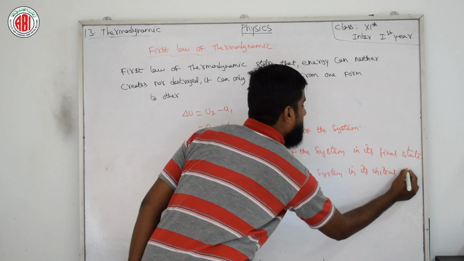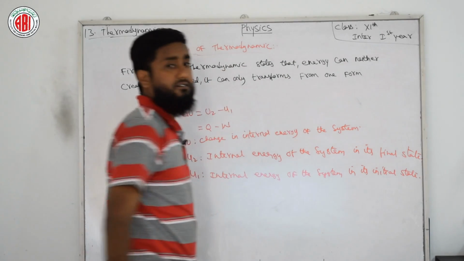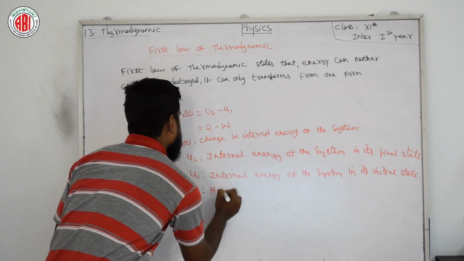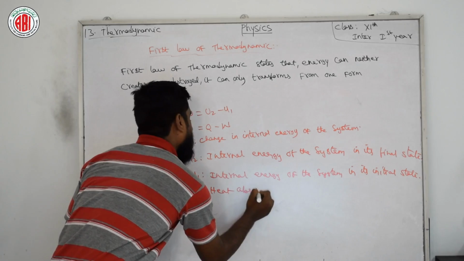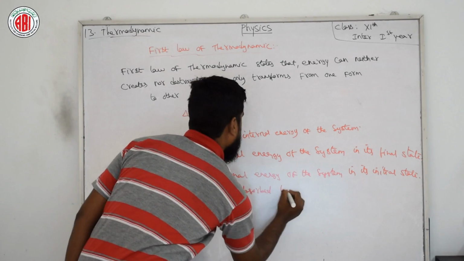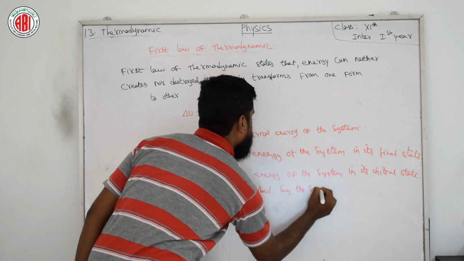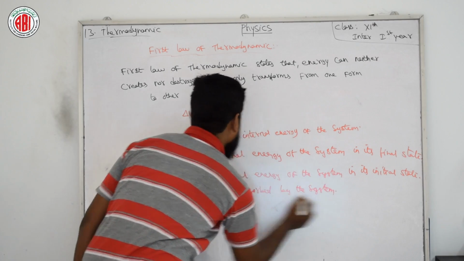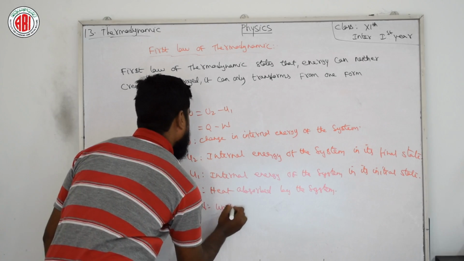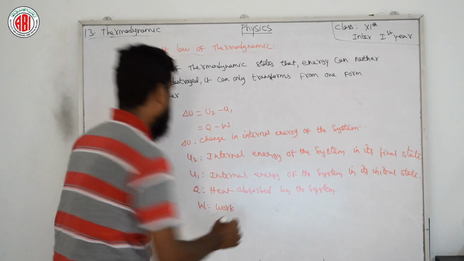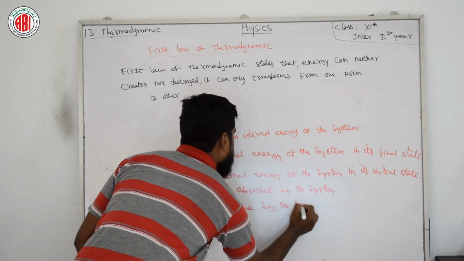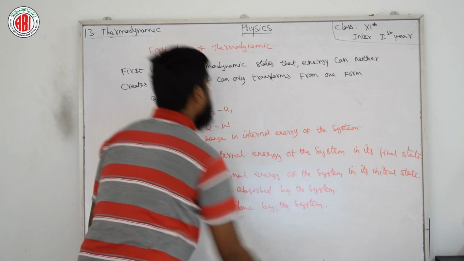Q is the heat absorbed by the system, and W is the work done by the system. This is the first law of thermodynamics. You have to define it like this only.